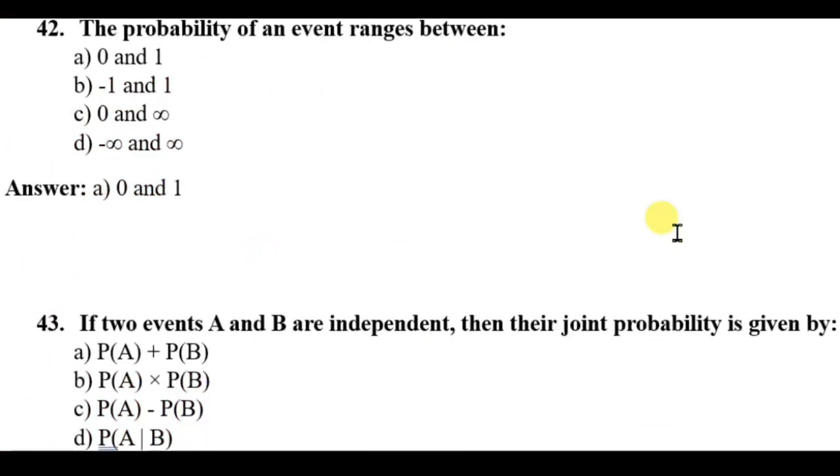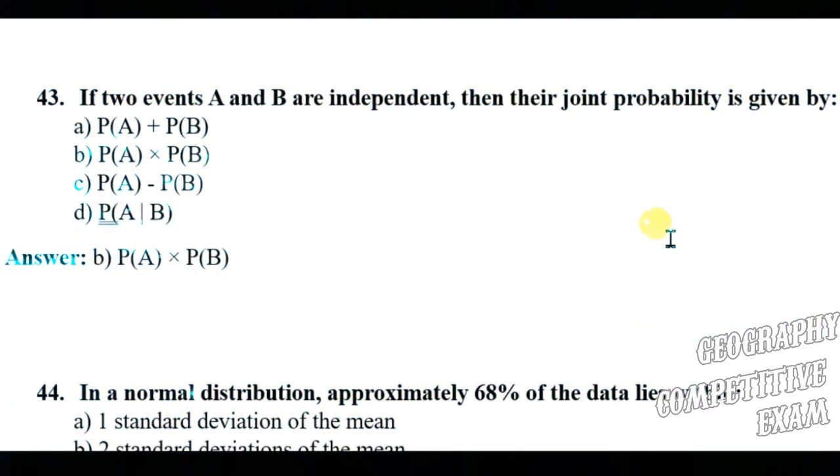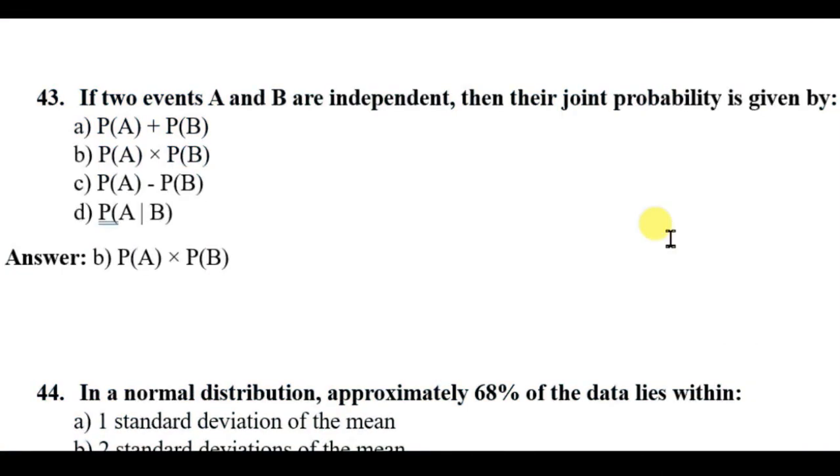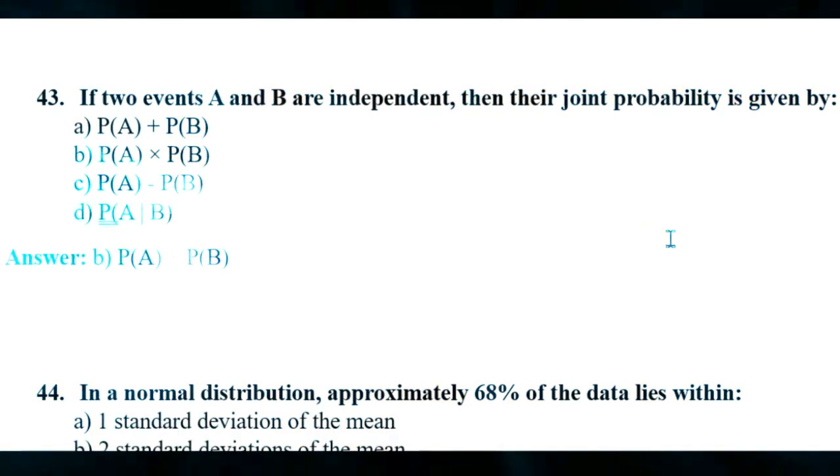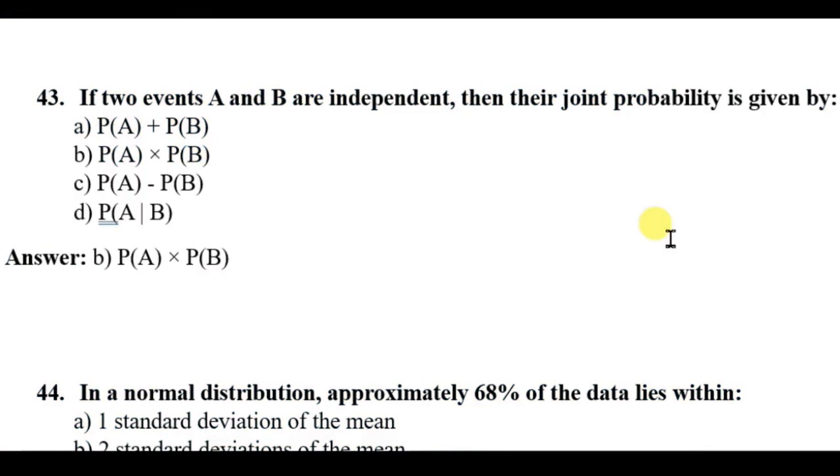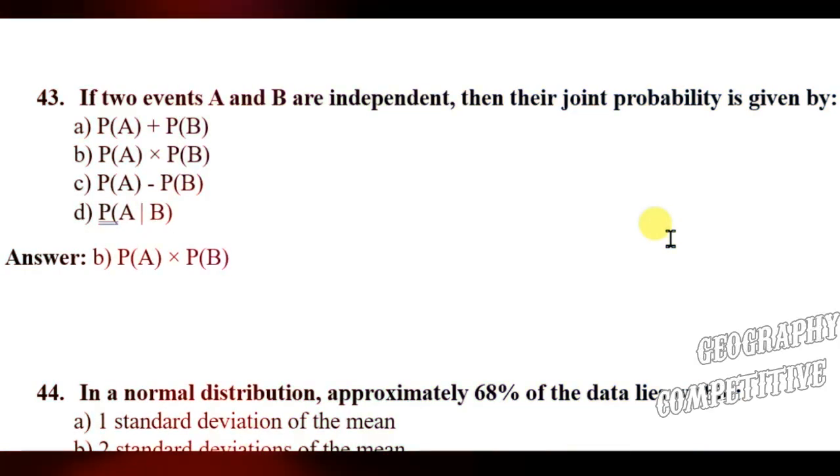Question 42. The probability of an event ranges between 0 and 1. Question number 43. If two events A and B are independent, then their joint probability is given by probability of A plus probability of B, probability of A into probability of B, probability of A minus probability of B, probability A by B. The right answer will be probability of A into probability of B.